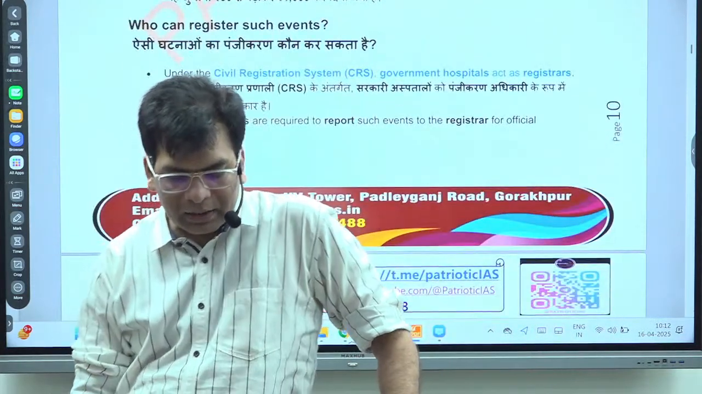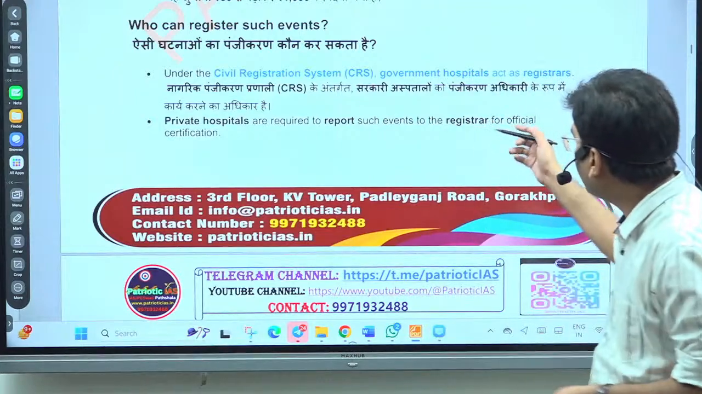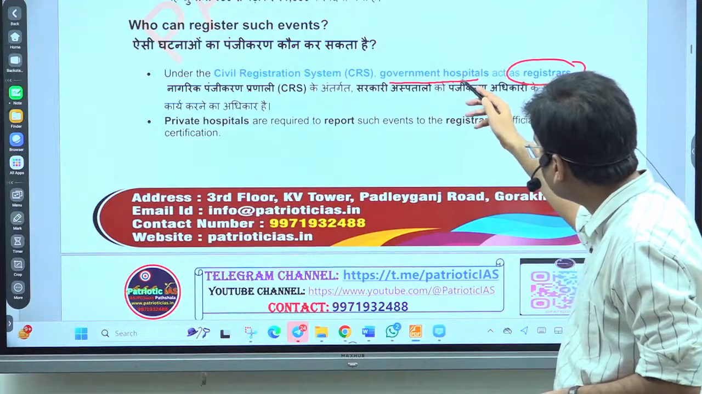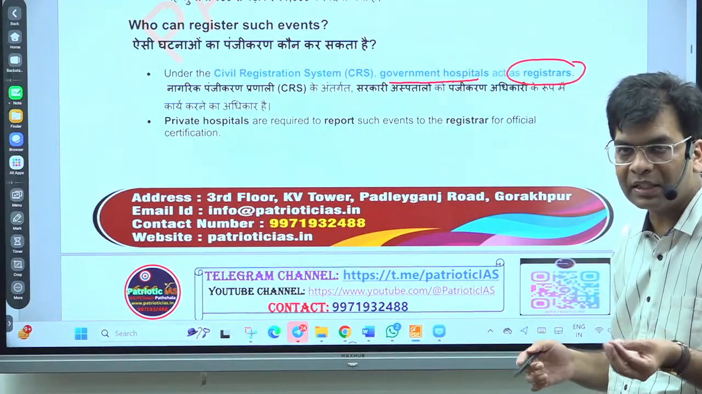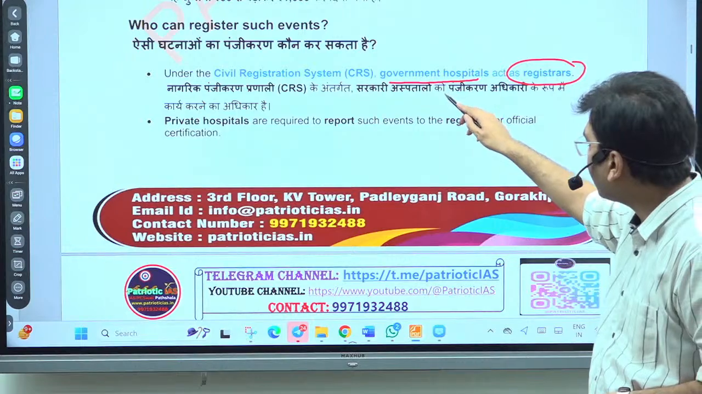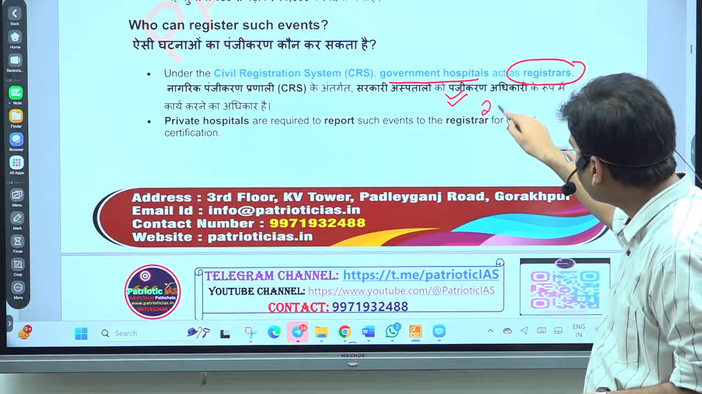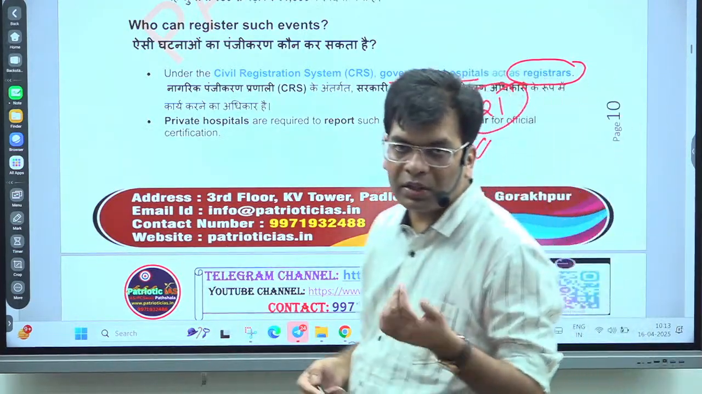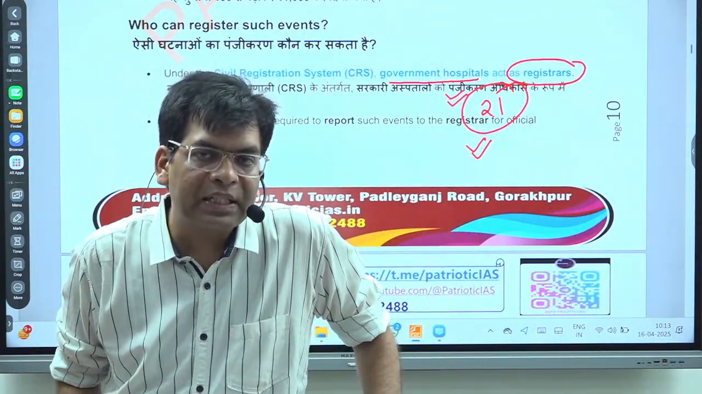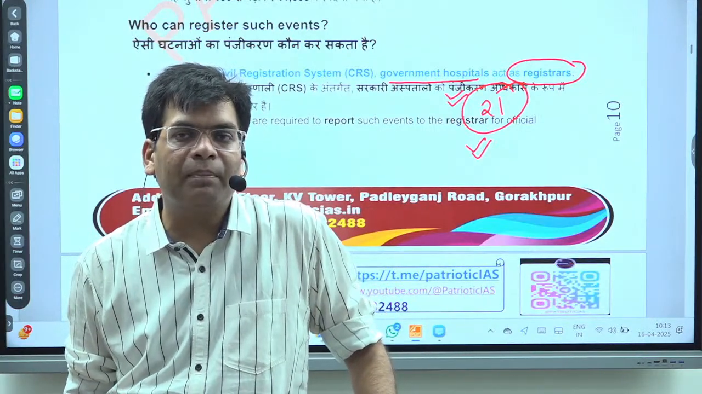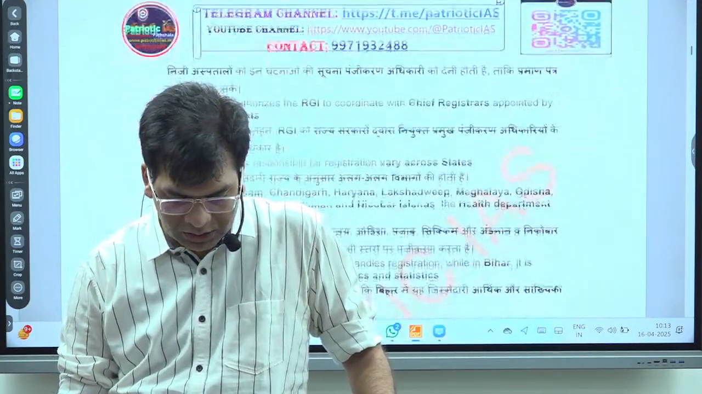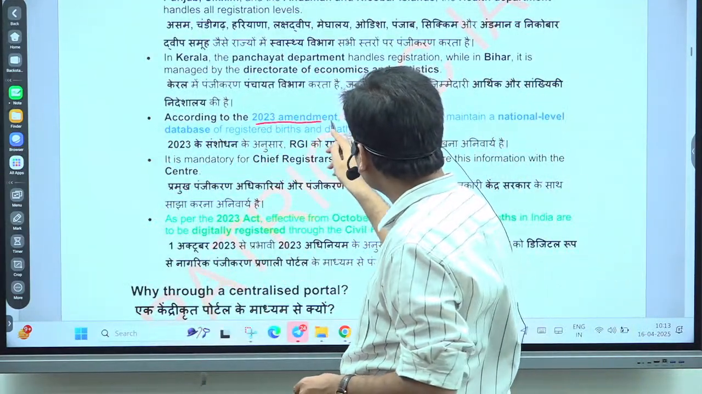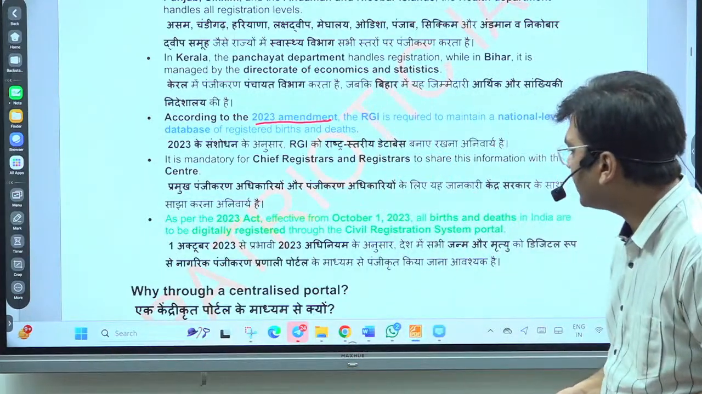You will find that in the civil registration system, the government hospital acts as the registrar. We already discussed that the government hospital is the center for the registration of death and birth, and if they are not registering within 21 days, the maximum period they have to report, there is a provision for penalties. It was recently introduced by the 2023 amendment to the Registration Act.